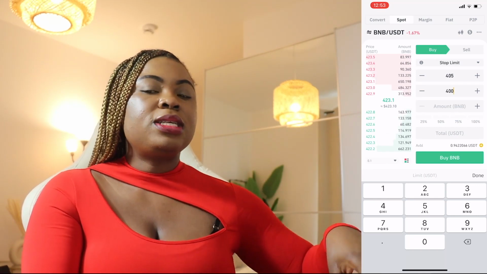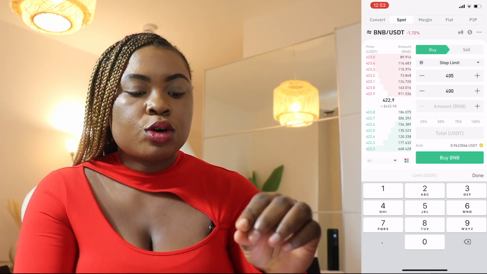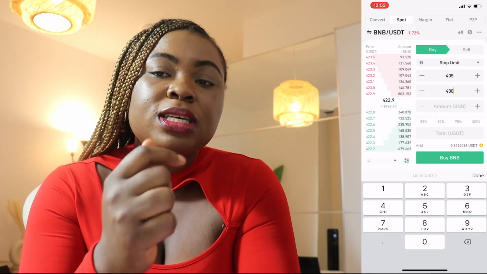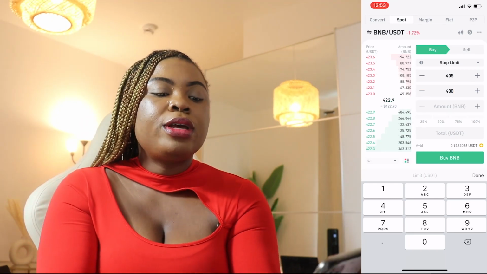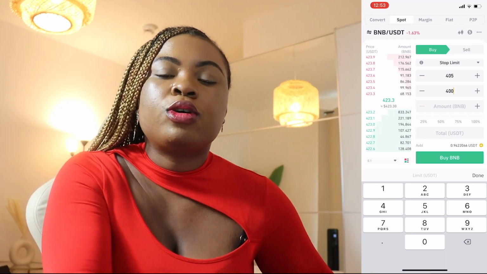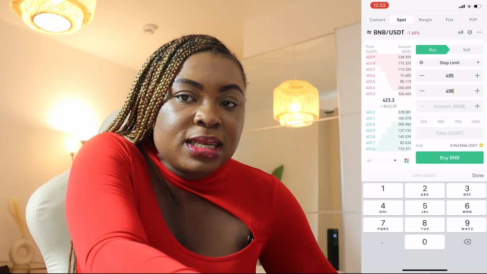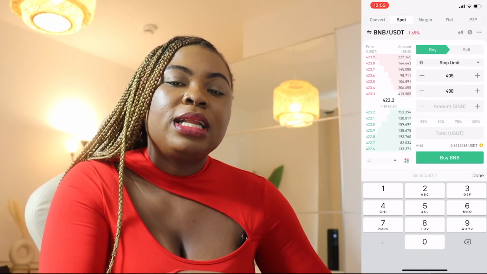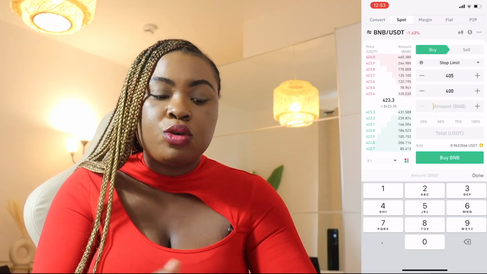Remember, for limit, it's immediately there, like you see the limit order there. But once you have this stop and this limit, this stop limit order, we first of all have what we call stop, which is this 405 we've set now. So once BNB gets to this 405, it's now going to trigger the limit order. It will now put it in the queue, like, oh okay, I have this order that I want to place for this person to buy at 400. So 405 triggers it for it to be added to the records that someone has a 400 to buy. You add me in the queue, I want to buy. So that's just what it means. And then you put the amount of BNB you want to buy.